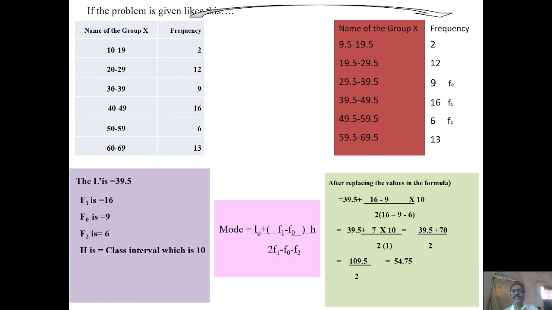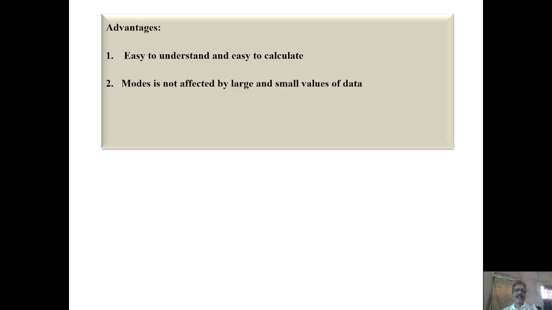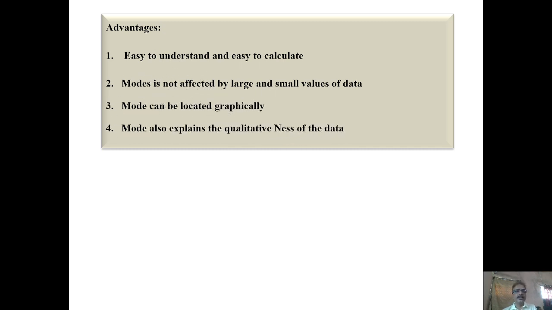Okay students, only after practicing many problems will it become possible for you to understand this. Now we will come to the last part of mode, that is, what are the advantages of mode. The first advantage is that it is very easy to understand and easy to calculate compared to the other measures, arithmetic mean and median. Mode is not affected by large or small values of the data. Third, mode can be located graphically. And the fourth is that mode also explains the qualitative nature of the data.